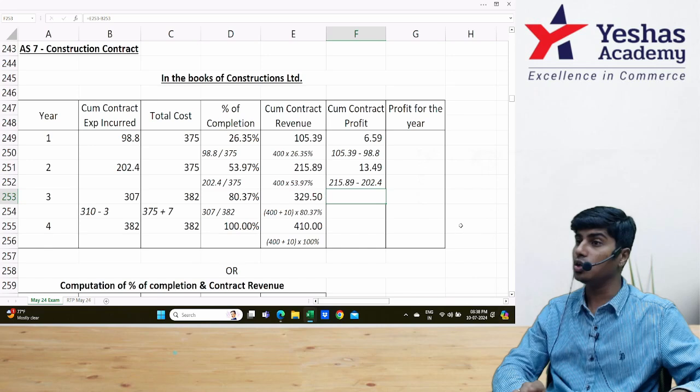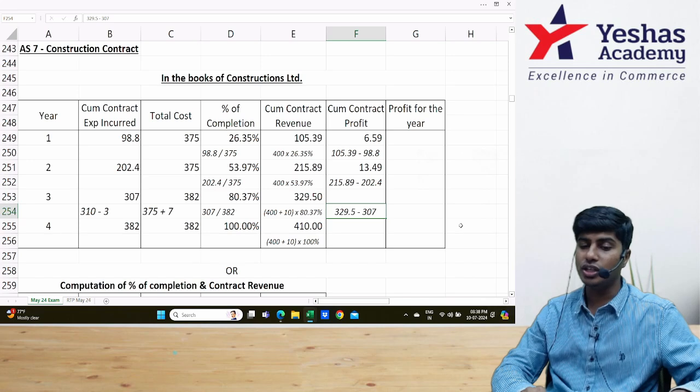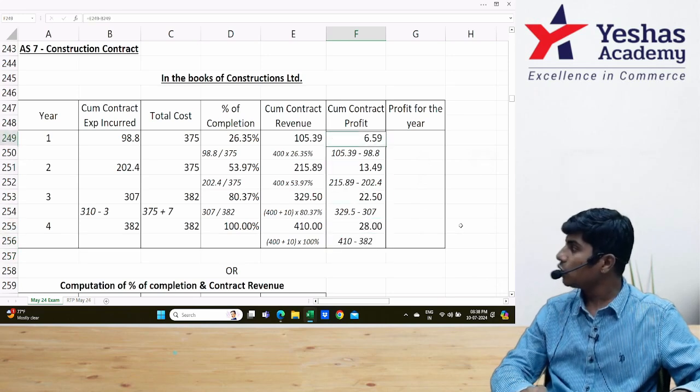And year 1, year 2, year 3 together cost is 307. Year 1, year 2, year 3 together revenue is 329.5. So I'll do 329.5 minus 307, 22.5. And all the 4 years together revenue is 410, cost is 382. I'll do 410 minus 382, we get 28. You understood this? This is cumulative profits.